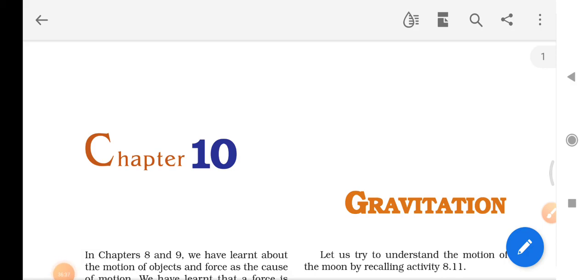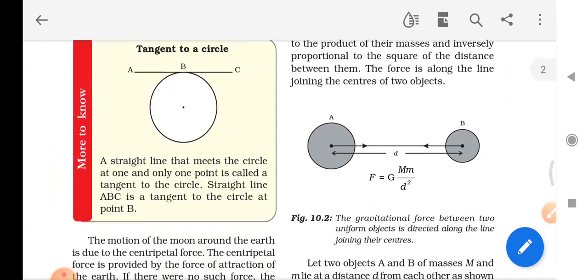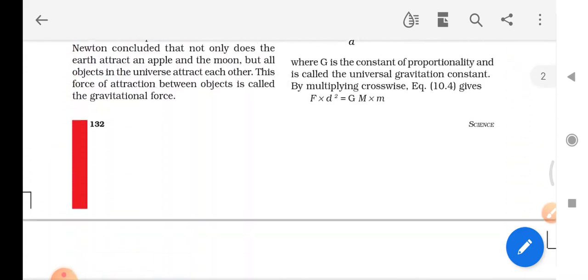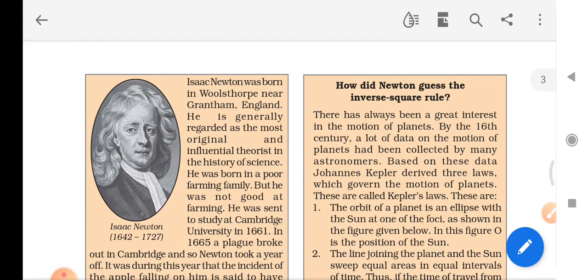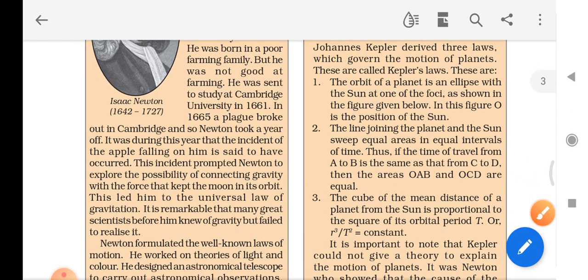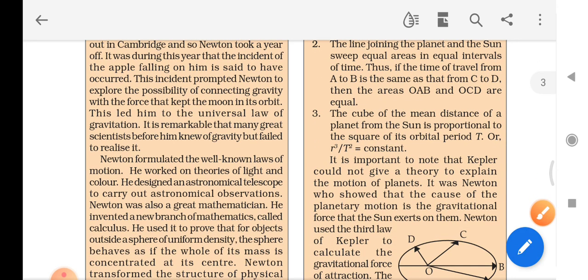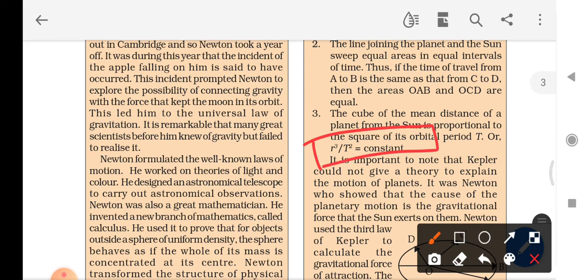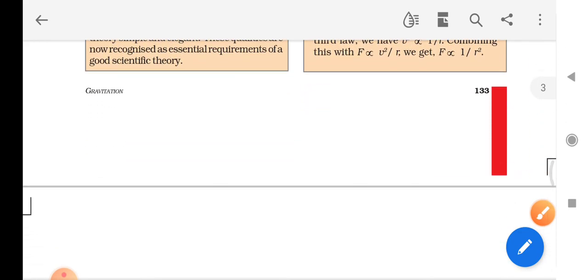Take your book and open chapter number 10, Gravitation. And just scroll down. Today I taught the inverse square rule and Kepler's 3 laws. See, r cubed by T squared equals a constant.